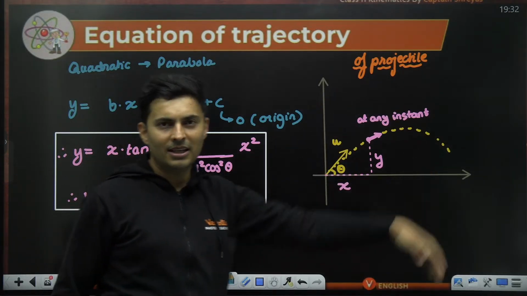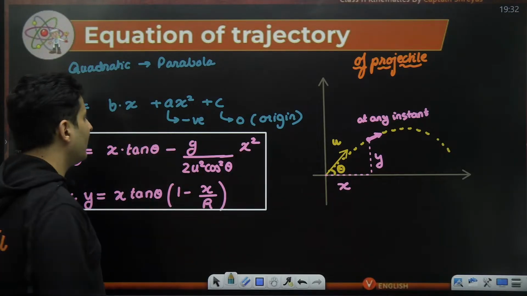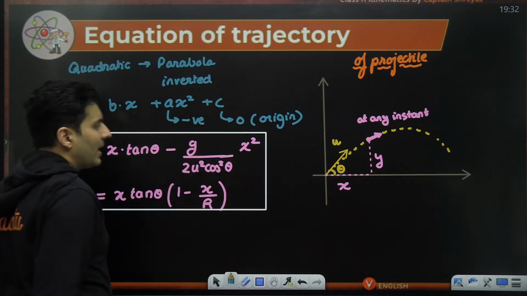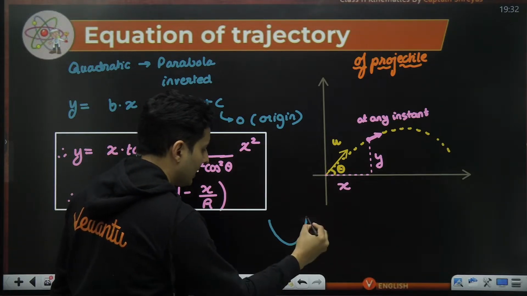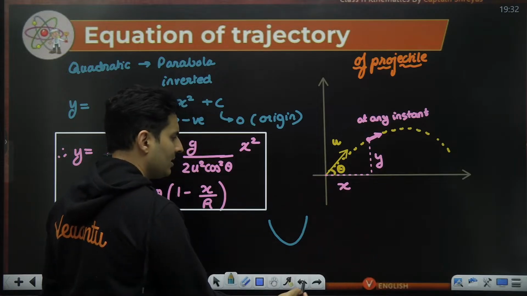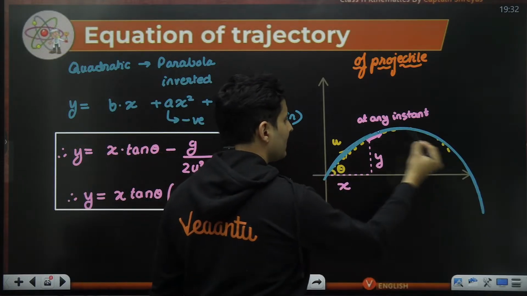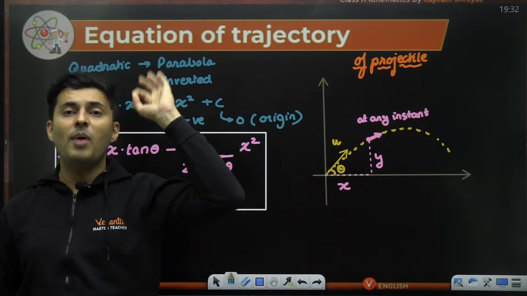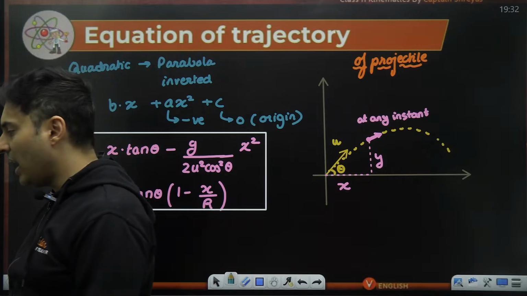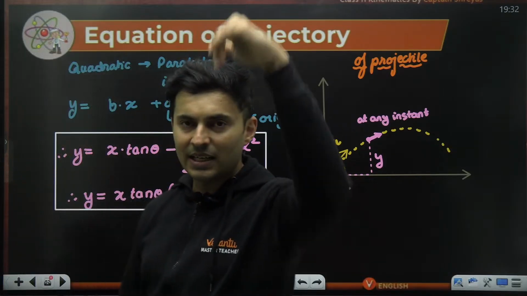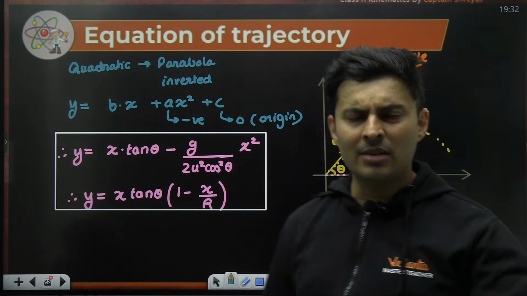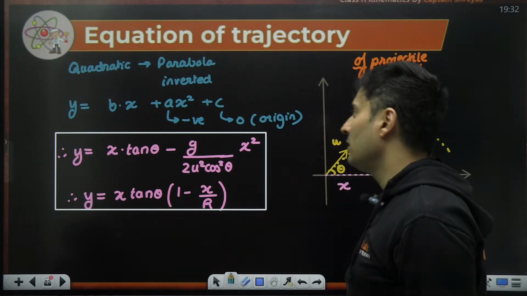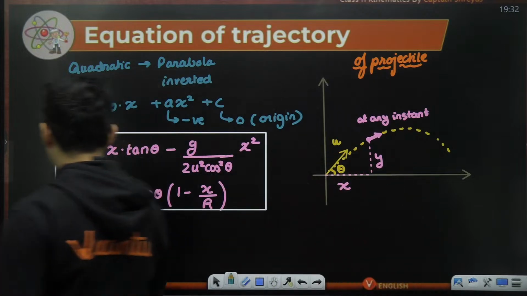Parabola is a curve, and because this a is negative, that means it should be an inverted parabola. A regular parabola is like this, an inverted parabola is like this, which is perfectly fine. So this graph is a parabola. The path taken by a projectile is a parabolic path, facing downwards. Inverted parabola. Sometimes people also call it a downward parabola. Upward is like this, downward facing is like this. Very, very important.